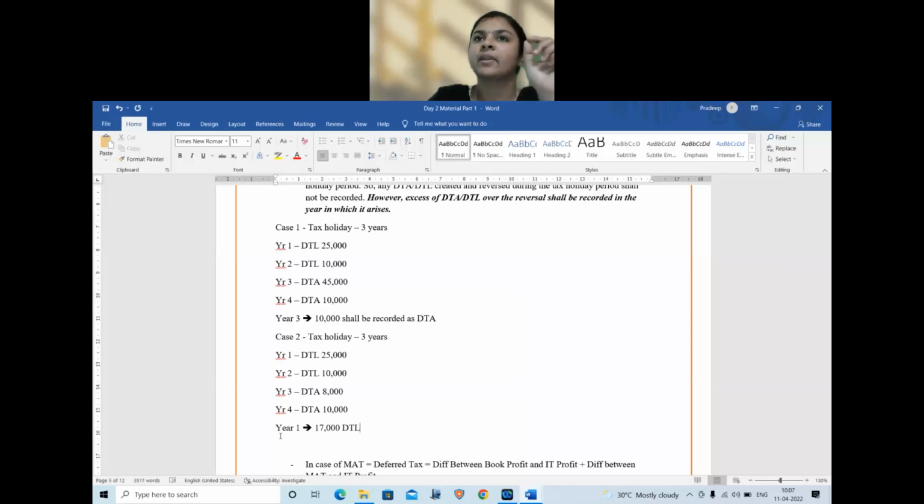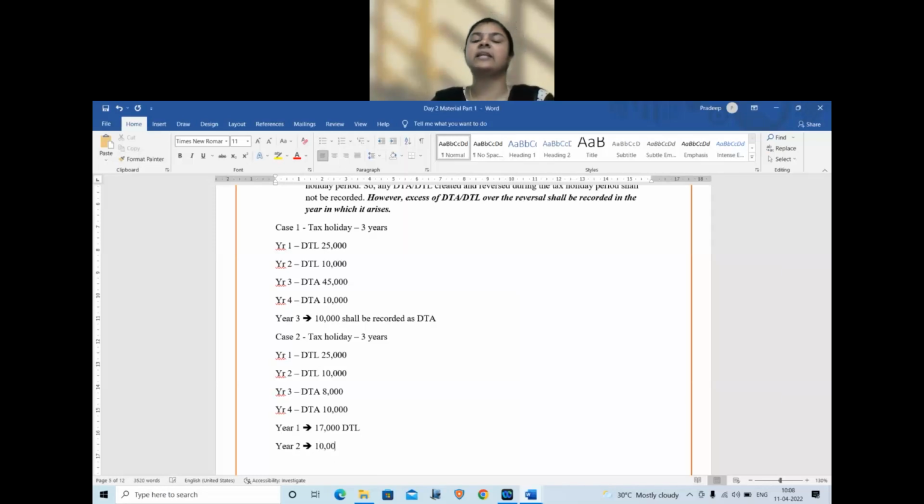In the first example, the entire amount got offset, so we did not record. But in the second example, only partial offset is happening, so I need to record in the same year itself. Year 2, what will happen? No offset is available, because whatever was available we exhausted in year 1 itself. So year 2, full 10,000 will be recorded as DTL. That is within the tax holiday period. After the tax holiday period, normal calculation. As it is, that year, that amount will get recorded. Within the tax holiday period only, you need to be careful about offset.